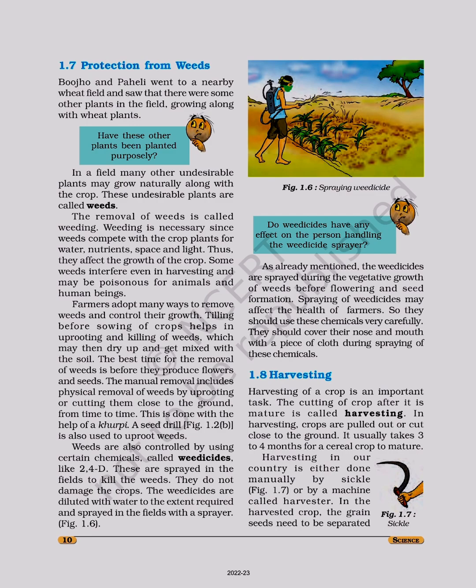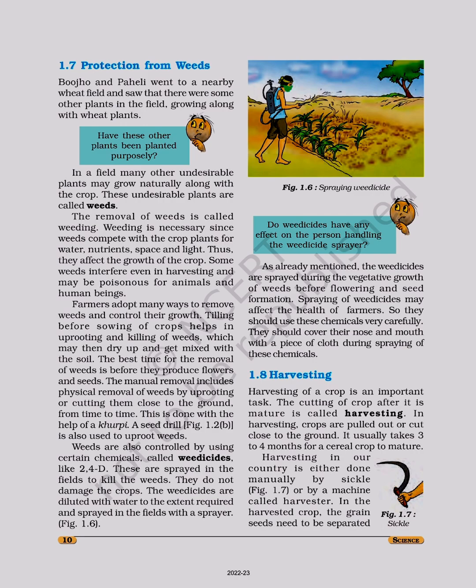The manual removal includes physical removal of weeds by uprooting or cutting them close to the ground from time to time. This is done with the help of a khurpi or a seed drill. Figure 1.2b is also used to uproot weeds.